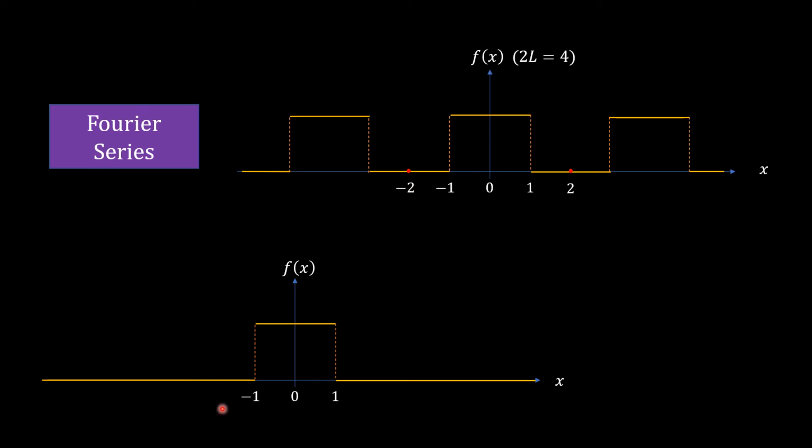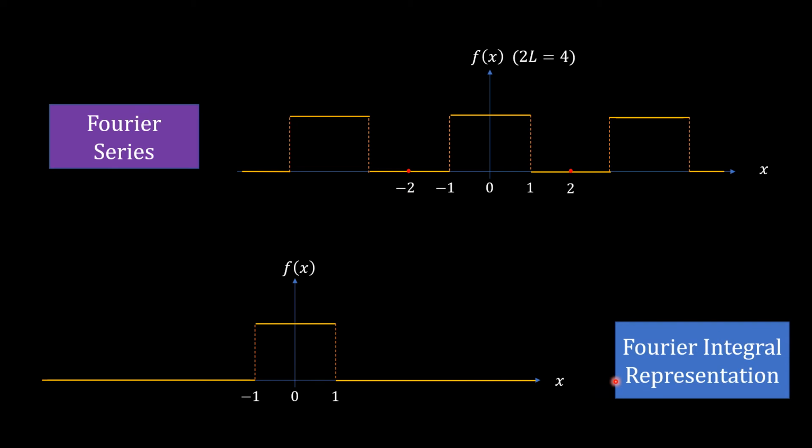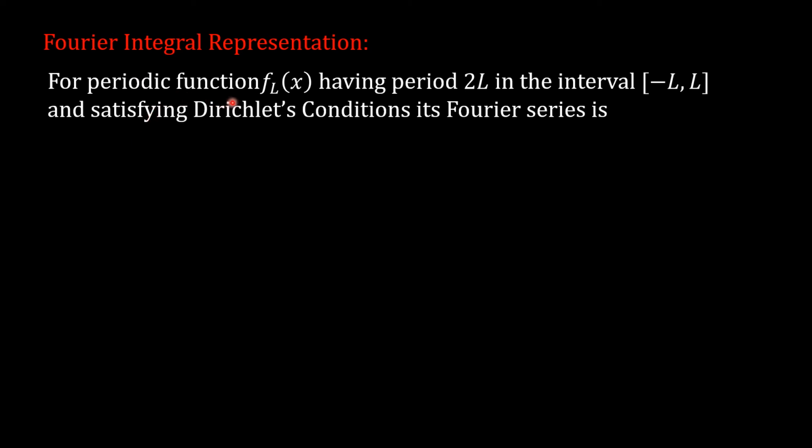Here we can think of making the fundamental period of the function infinite so that the Fourier series will get converted into the integral representation, which is called the Fourier integral representation. Now we will see how to obtain the Fourier integral representation of the function from the Fourier series. So for a periodic function f(x) having period 2L in the interval minus L to L